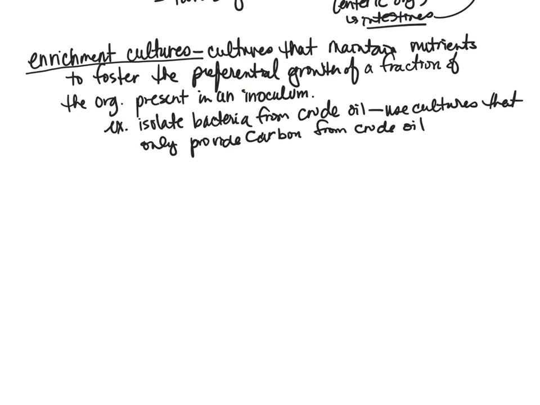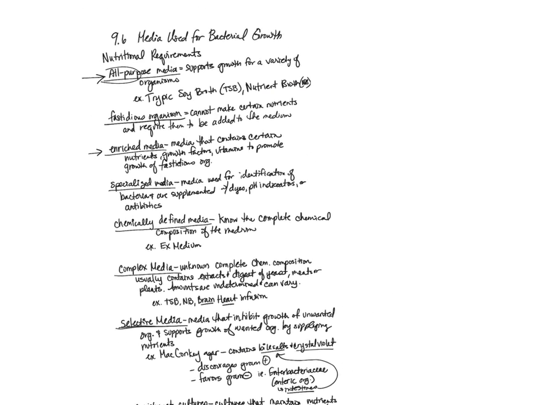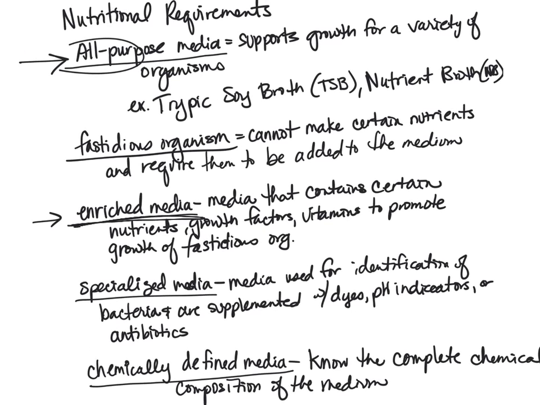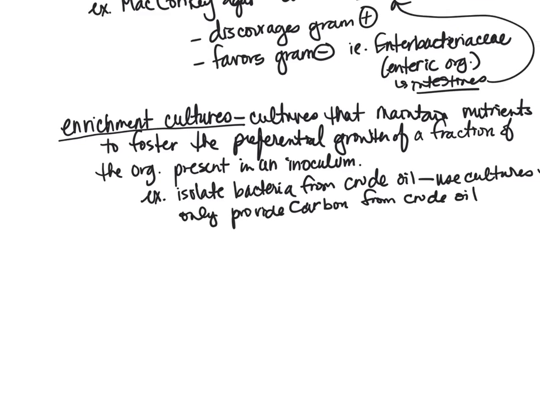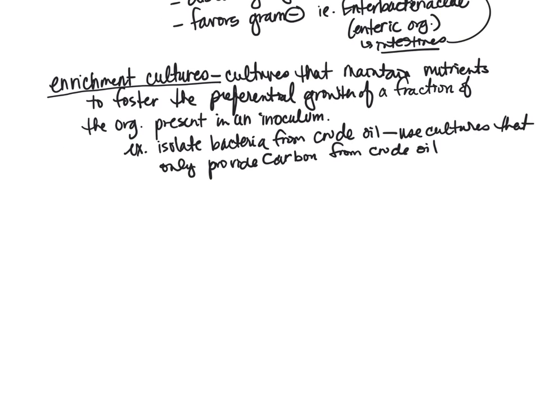So again, this isn't the same as an enriched culture. If we go back up here, just to be clear, we have enriched media. Remember, enriched media is a media that contains specific nutrients or growth factors or vitamins to promote the growth of a type of organism that can't make that nutrient on its own. So down here, when we're talking about enrichment cultures, we're not saying that it can't make nutrients on its own. What we're saying is we're going to preferentially make sure that they continue to do what we want them to do. So in this case, providing carbon from crude oil. It doesn't mean that they can't use carbon from something else, but we want them to continue to use carbon from crude oil. So we make sure that we enrich the culture with that capability.